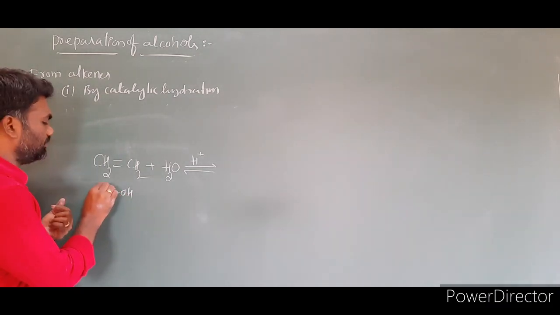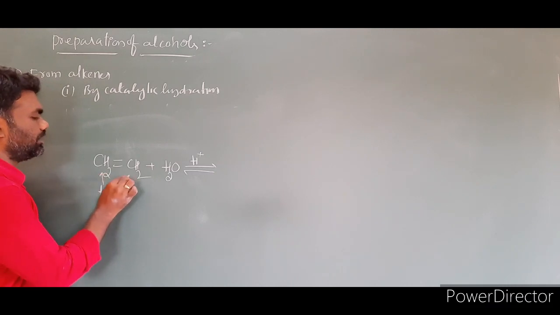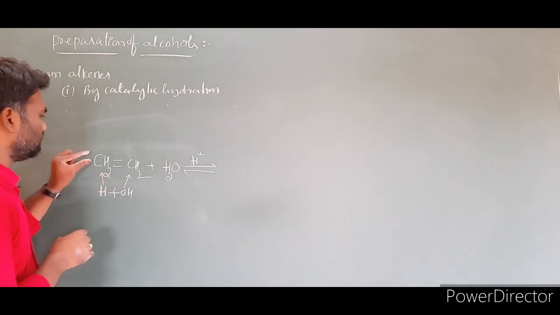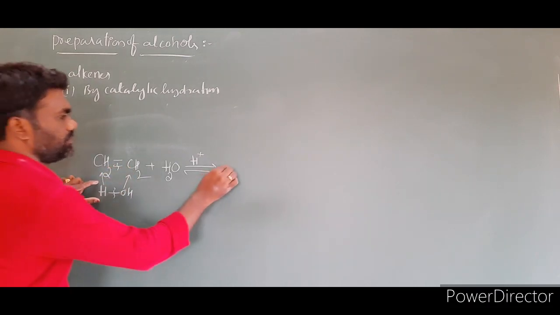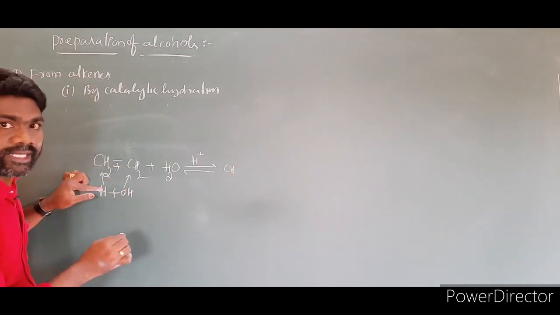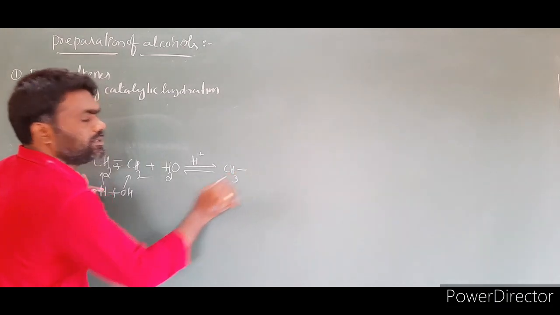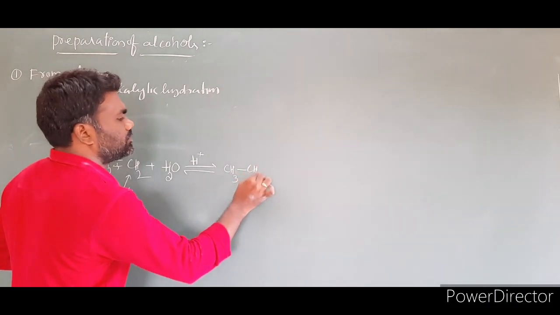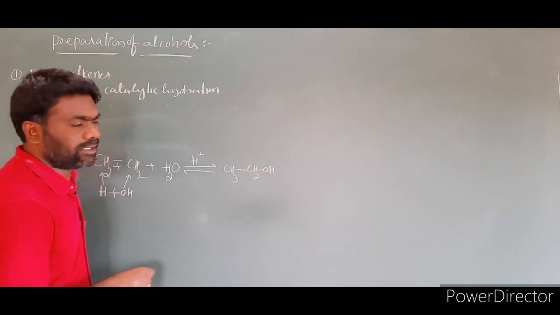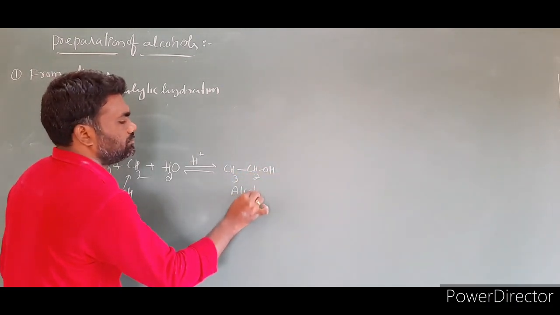This hydrogen I attach to one carbon and the oxygen, OH, attaches to the other carbon. One bond is broken, so CH2 becomes CH3, and the other CH2 carries the OH, giving CH3CH2OH. Clear? So this is alcohol.